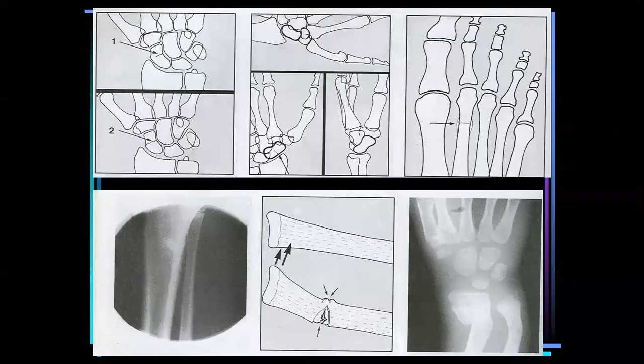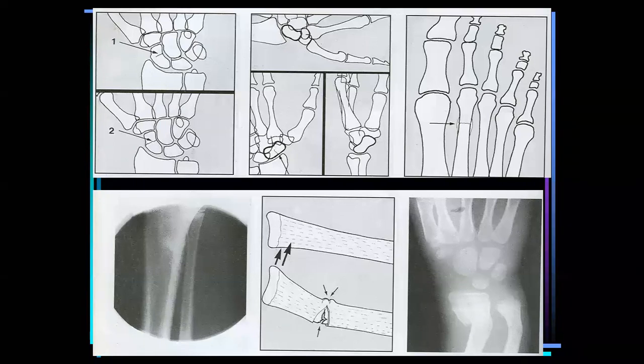Patterns of fracture may be incomplete or complete. For example, a fracture of the scaphoid; a greenstick fracture, which is a one cortex fracture, while on the other side it is a complete fracture.